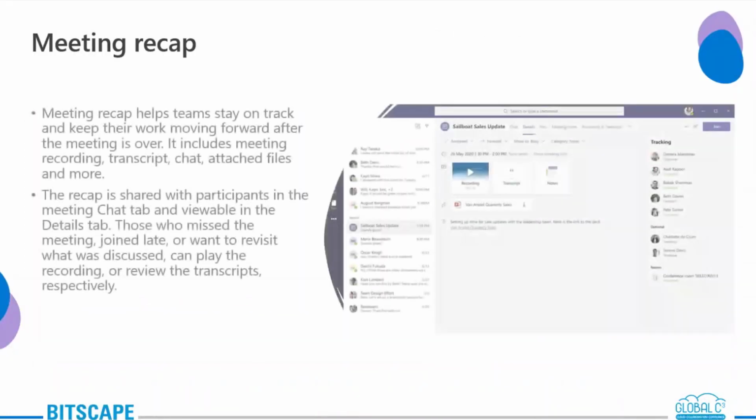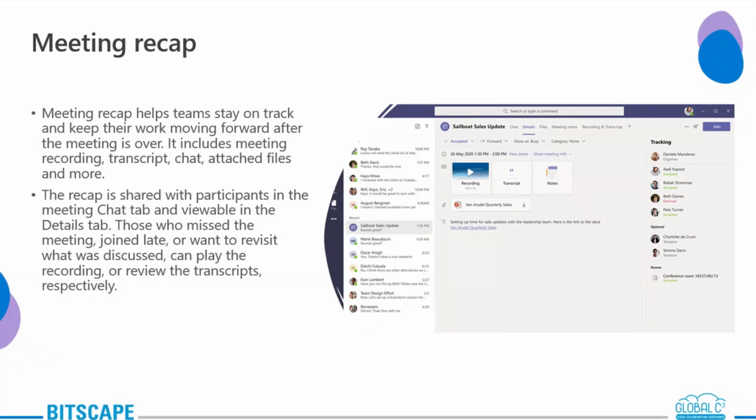Next we have meeting recap. With meeting recap, Teams now provides a recap of all the Teams meetings. The participants, and also those who couldn't make it to the meeting, can all review a completed meeting. In the past, if there was a meeting I couldn't join, I can still have all the recap.